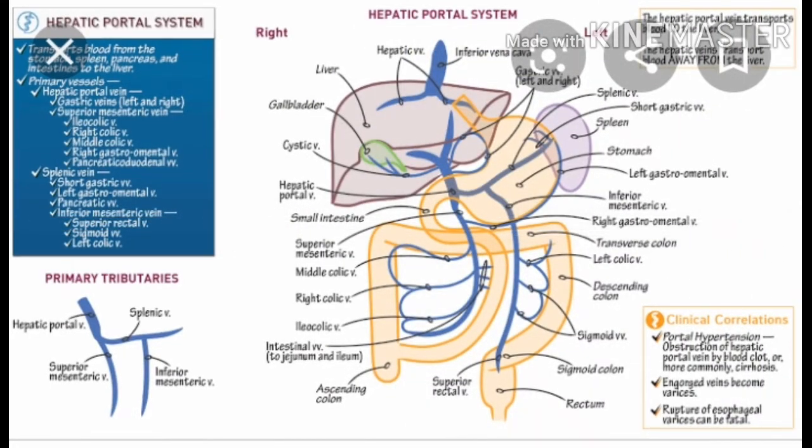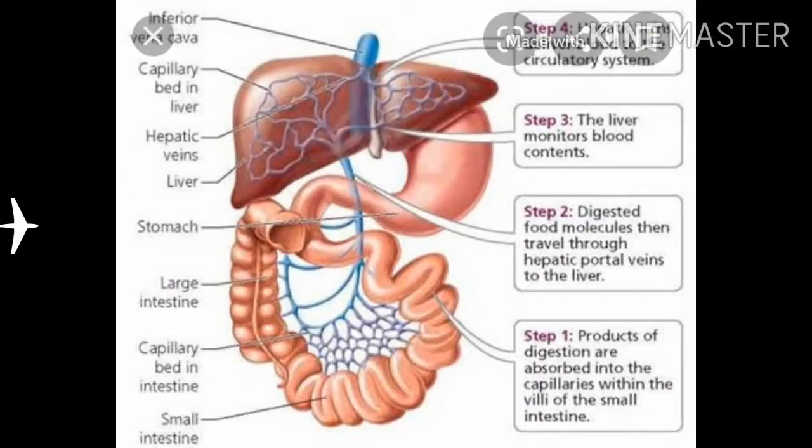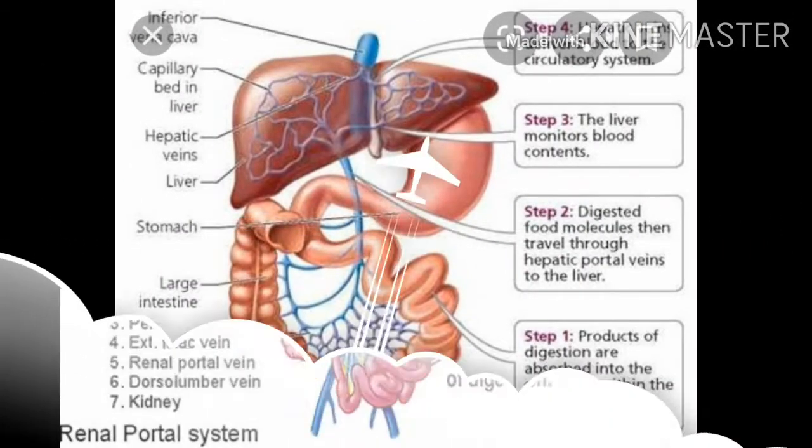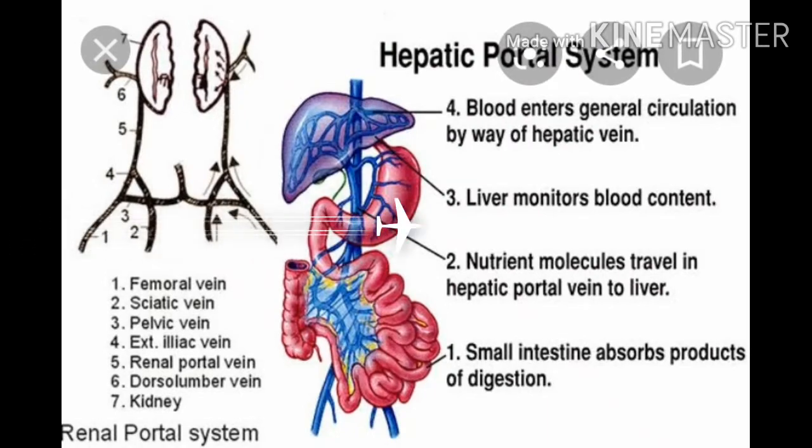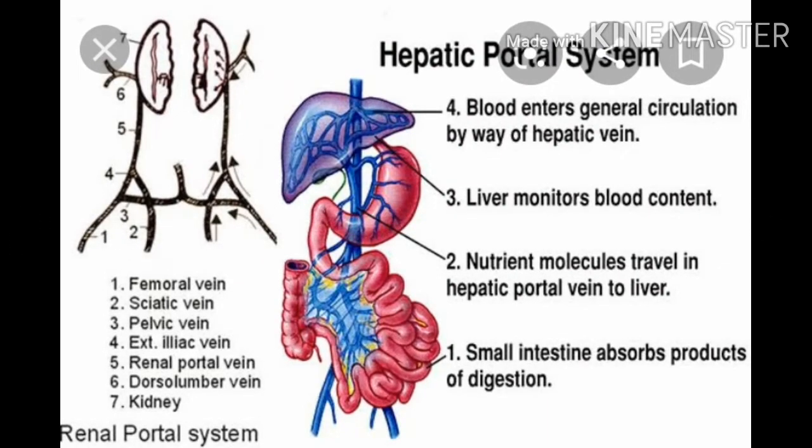The hepatic portal vein carries deoxygenated blood from alimentary canal to the liver. From liver, the hepatic vein carries deoxygenated blood to the inferior vena cava.